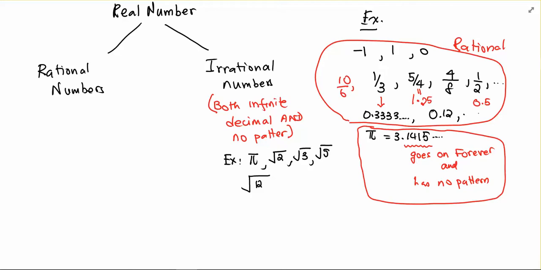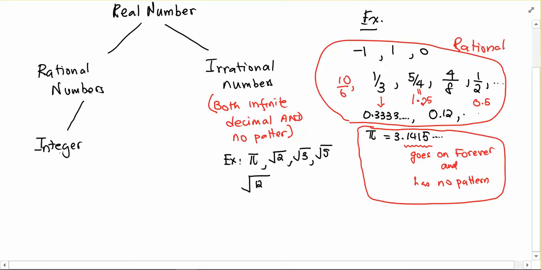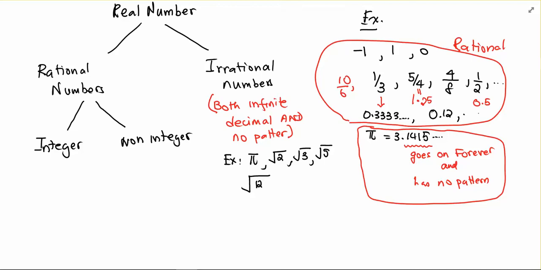Now these rationals break up a couple of different ways as well. A rational number breaks up as an integer, and of course a non-integer. In our little example right there, we can circle in blue the integers. Integers are numbers that don't have decimals.